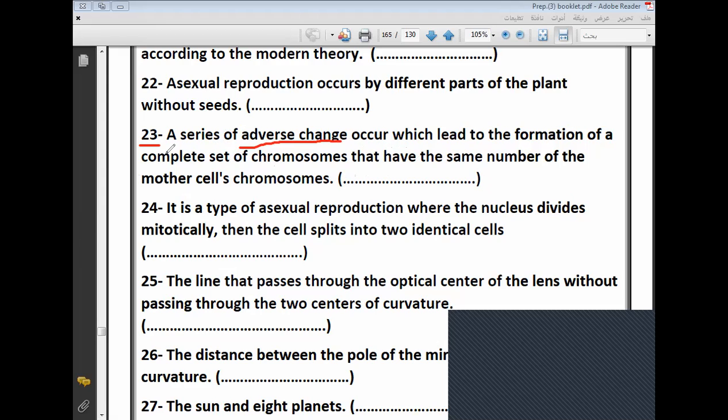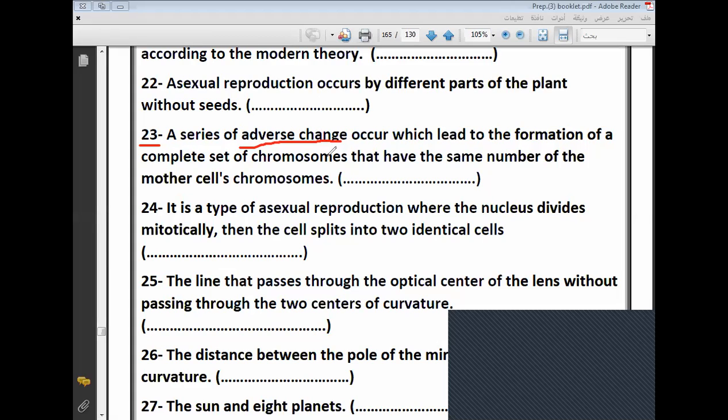Can you remember the phase? The phase here is called telophase. Telophase is called the adverse phase as it is the adverse of prophase. At the end of prophase, we have disappearing of the nucleolus and nuclear membrane, right?